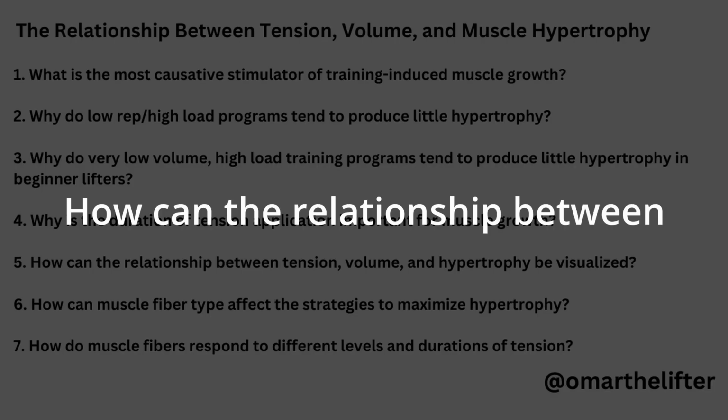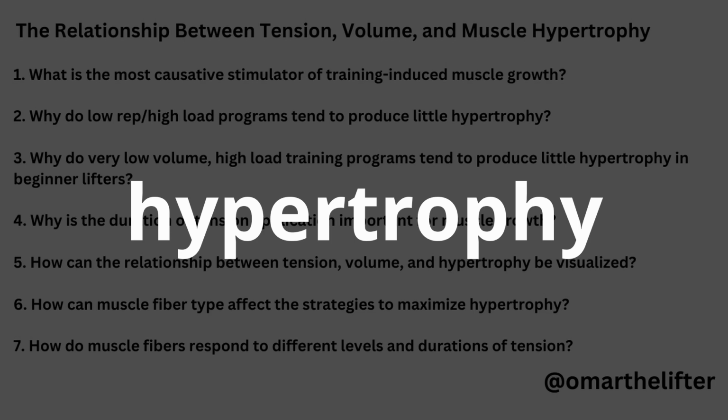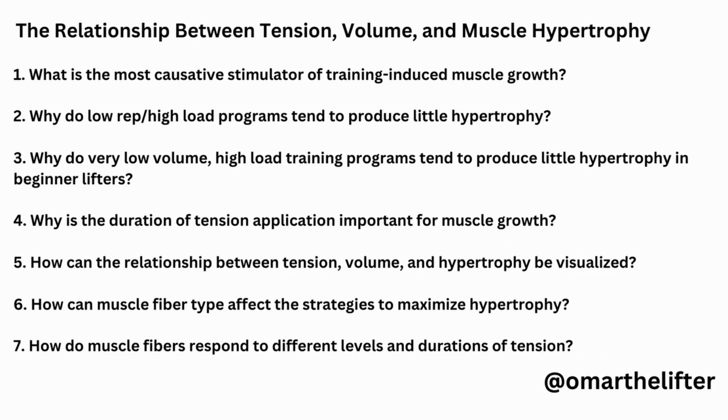5. How can the relationship between tension, volume, and hypertrophy be visualized? The relationship between tension, volume, and hypertrophy can be visualized by plotting a curve, similar to the relationship between sun exposure and a suntan. While heavy weights generate more tension, like stronger sun exposure produces more skin pigmentation. Without enough volume, there won't be enough stimulus for growth, just like not enough sun exposure won't lead to a noticeable tan. Therefore, there is an ideal range of tension-producing loads that allow for enough time under tension to promote growth, where both tension and volume need to be balanced.